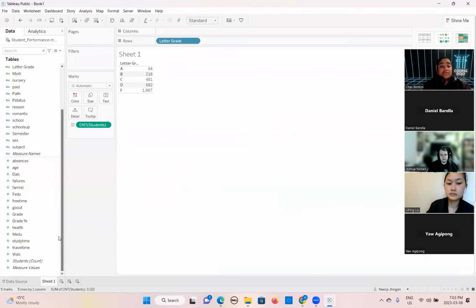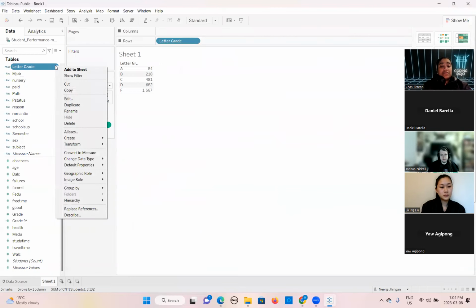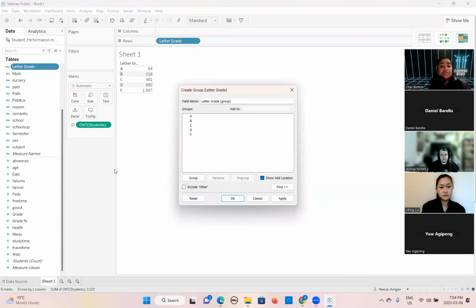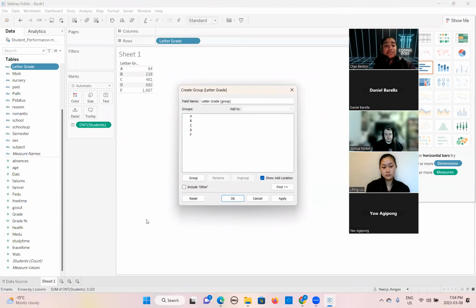Student count again. Where is our letter grade? This one. Okay, I want to create a group now. I will click on this, right? We will go here, create group. Okay, we are not creating a set, it's a group. We are just grouping the data.